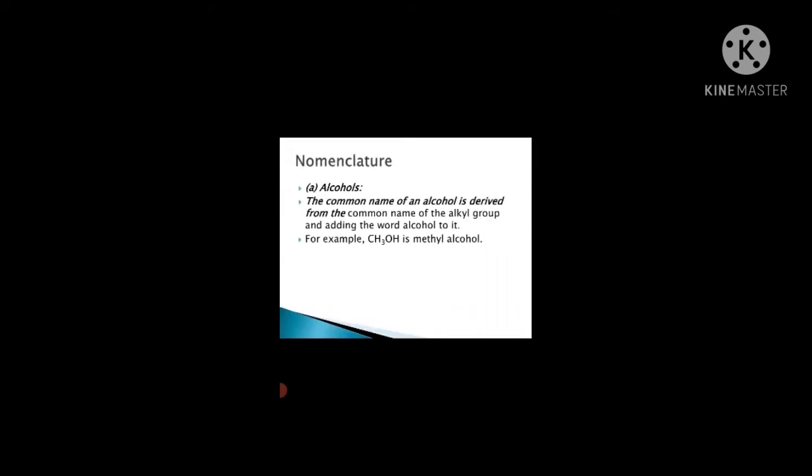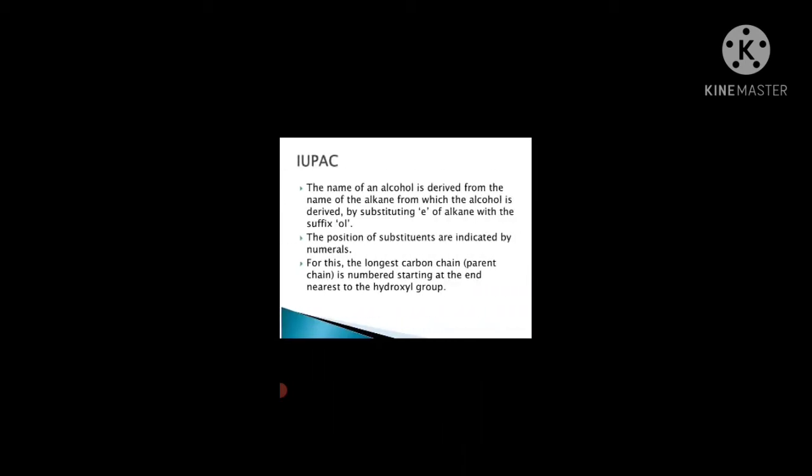Okay, we have classified primary, secondary, tertiary alcohols on the basis of the hybridization of the carbon to which the OH group is attached. Now if we talk about the nomenclature, the name of an alcohol is derived from the common name of the alkyl group by adding the word alcohol to the end of that.